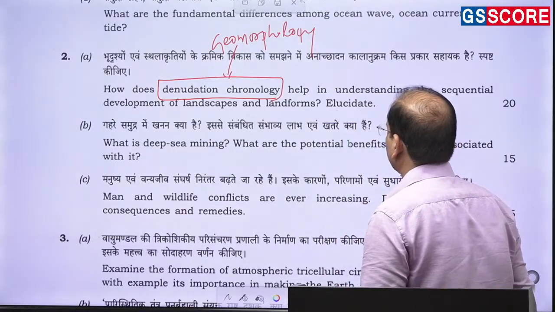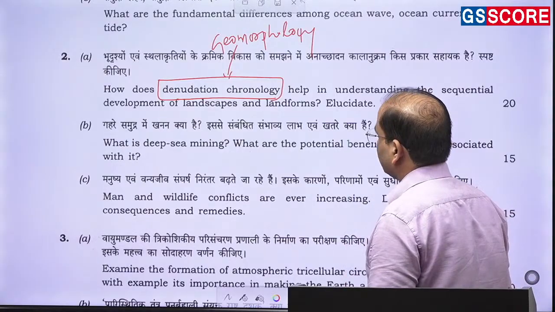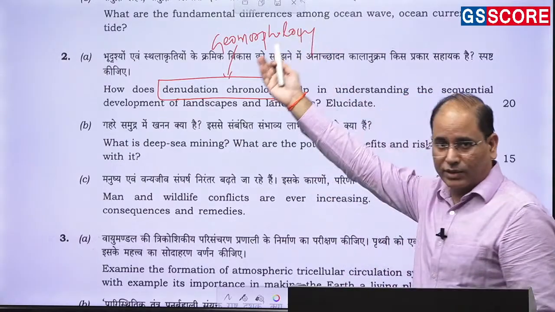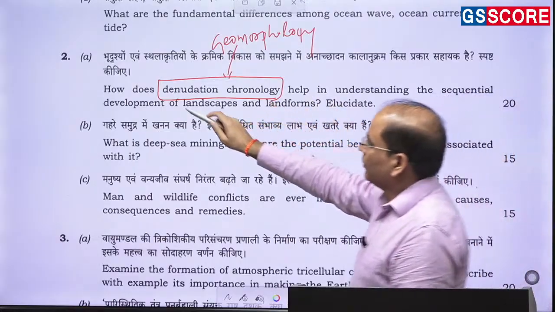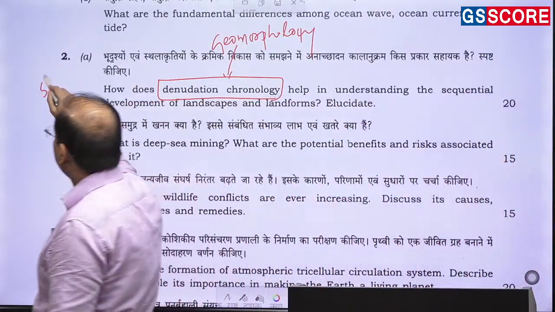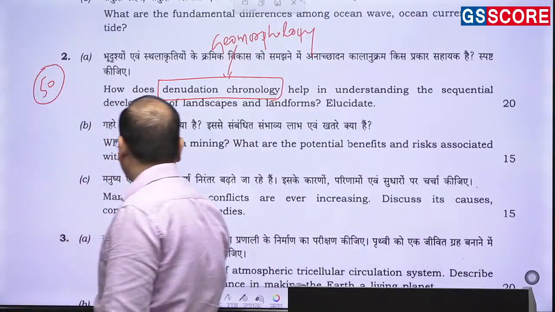So this is also a question of geomorphology. The initial 3 questions are 30 marks. This is also 20 marks. So till now you will find that a 50-mark question has been asked from geomorphology.